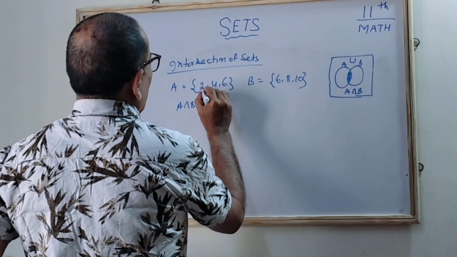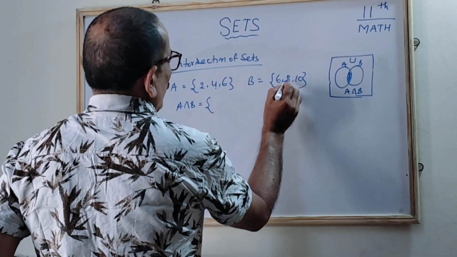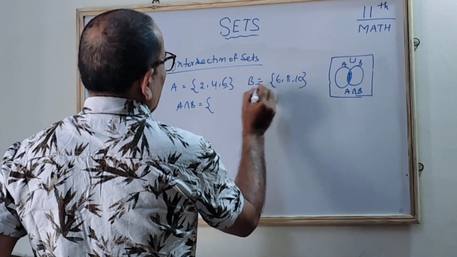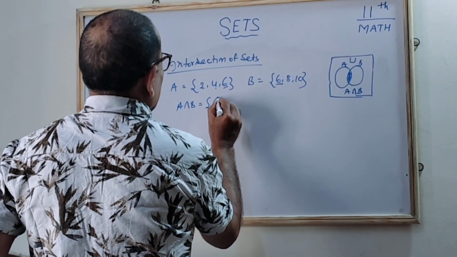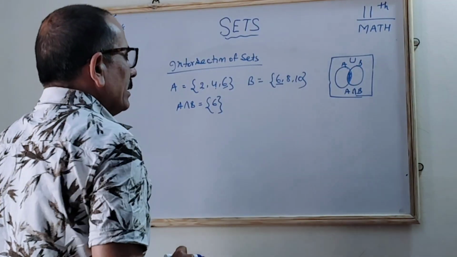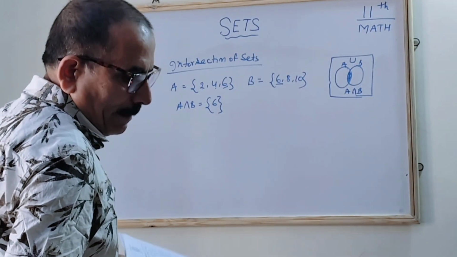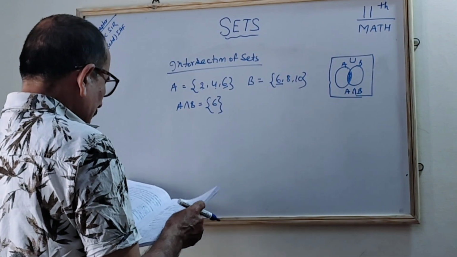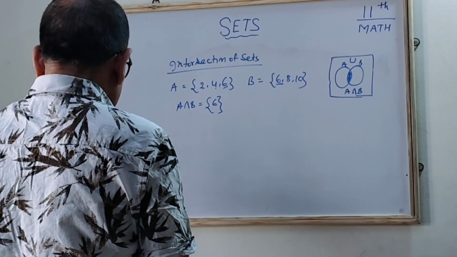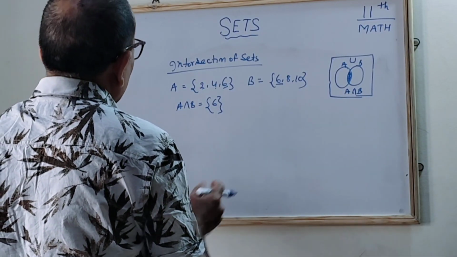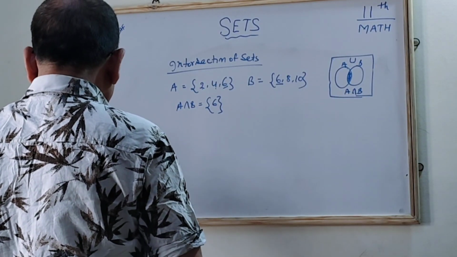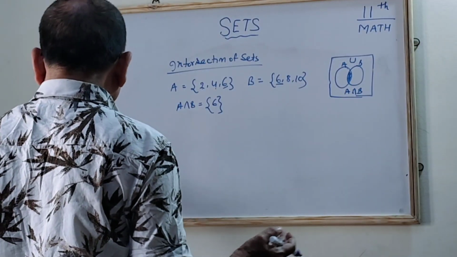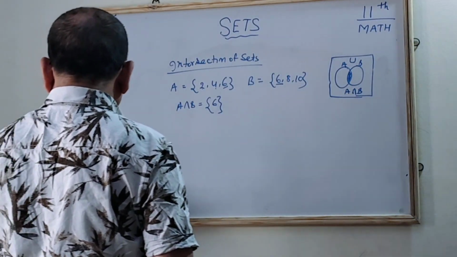You find that 2 is in A but not in B, 4 is in A but not in B, and 6 is in A and also in B. So 6 is the only element of A intersection B. Whichever element is common between the two sets, that is called the intersection of the sets. Understood? It can be one element, it can be many, it can be anything.